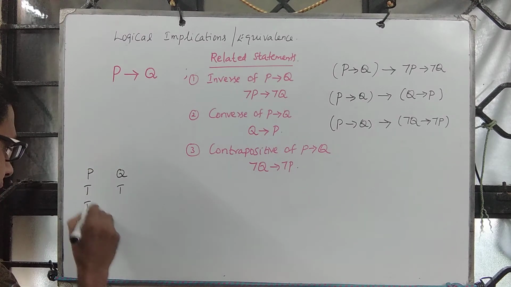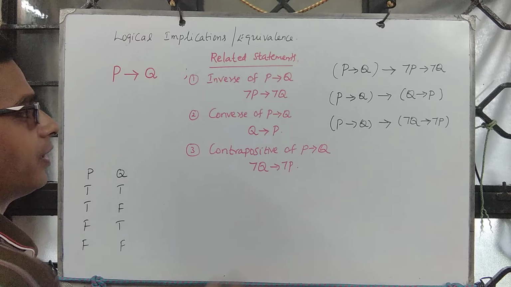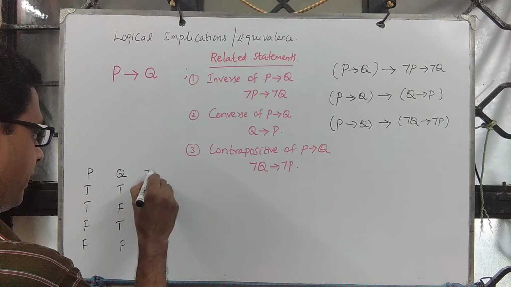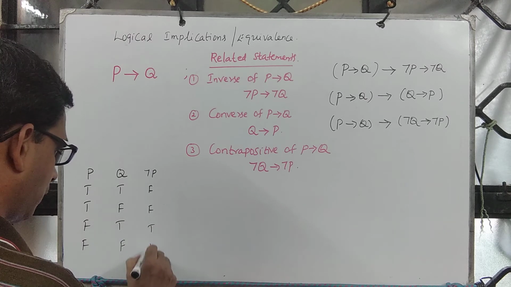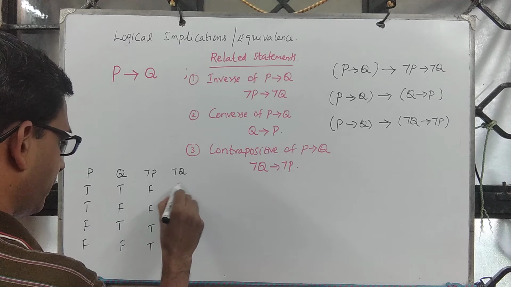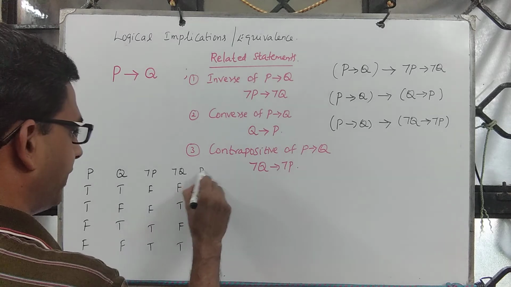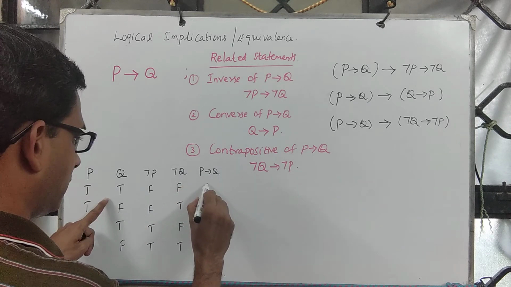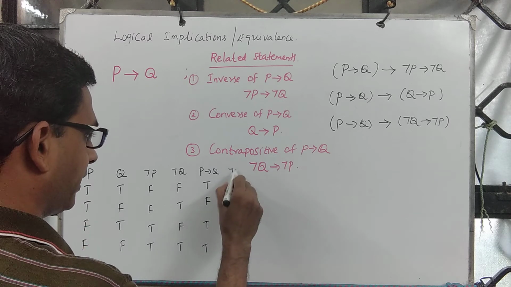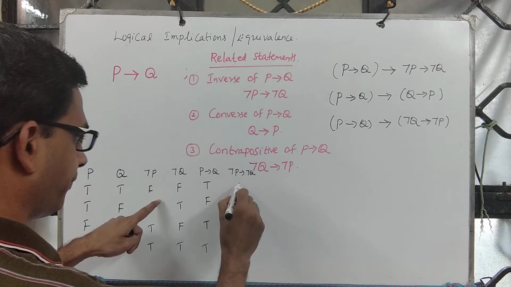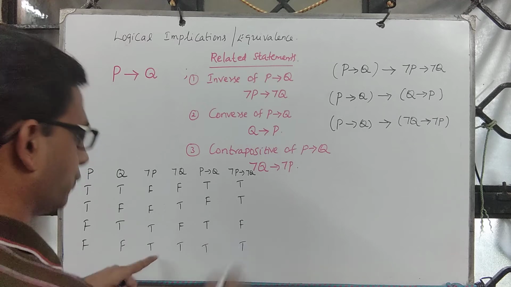Let's look at the first one. Look at possible values for P and Q. The inverse has negation P as false, false, true, true, and negation Q as false, true, false, true. P implies Q is true, false, true, true. Negation P implies negation Q: premise is false, premise is false, this one is false, this one is true.